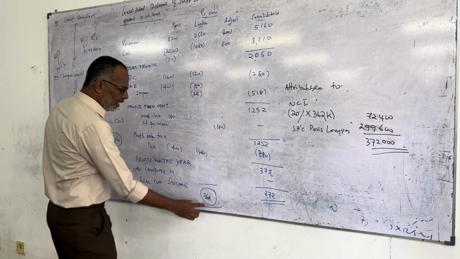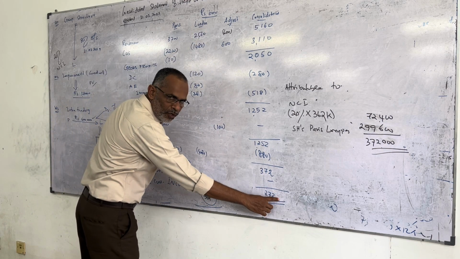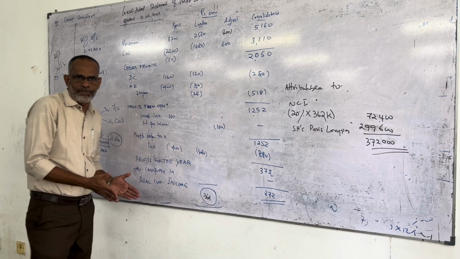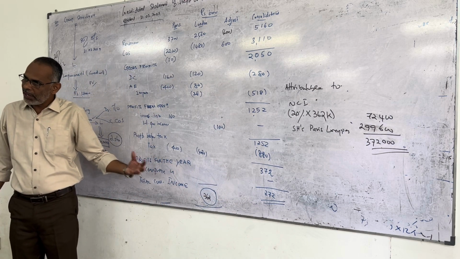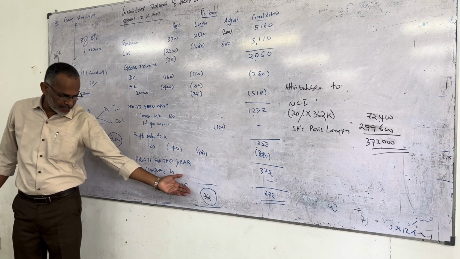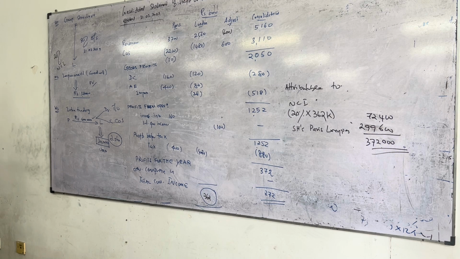Look at here, subsidiary company 362, entire amount 372. There is a small gap between the consolidated and the subsidiary. That is why major portion from the subsidiary, 80%, can be attributed to the holding company, Paris. The London 20% goes to NCI, 80% goes to the parent company.